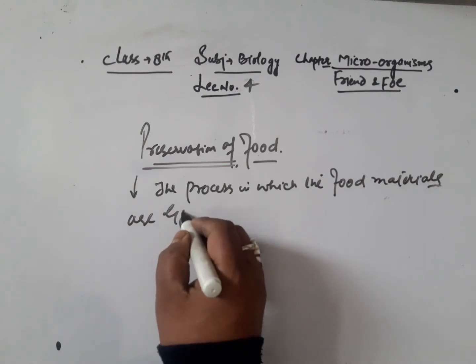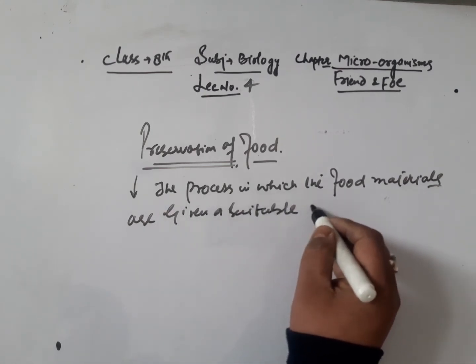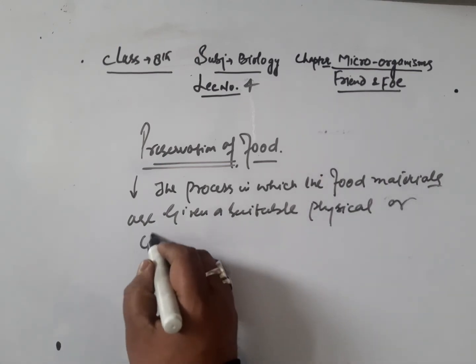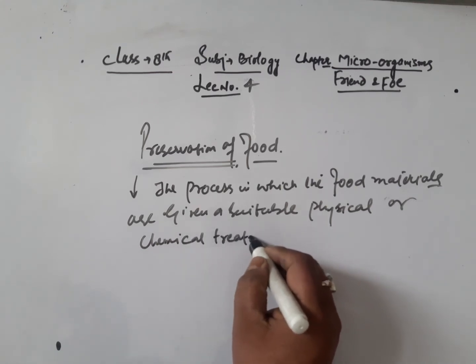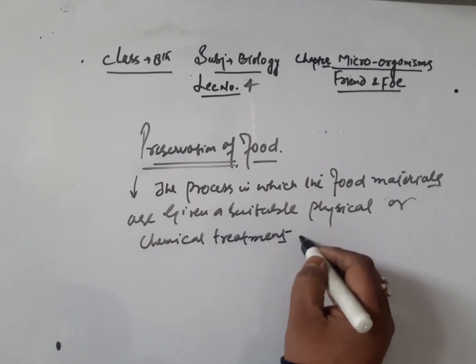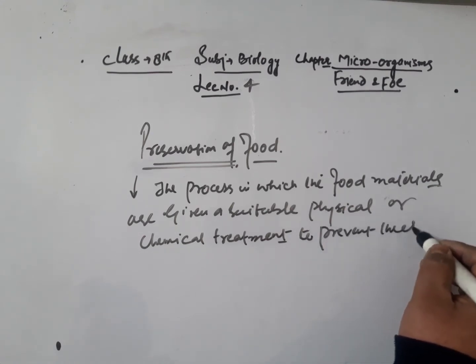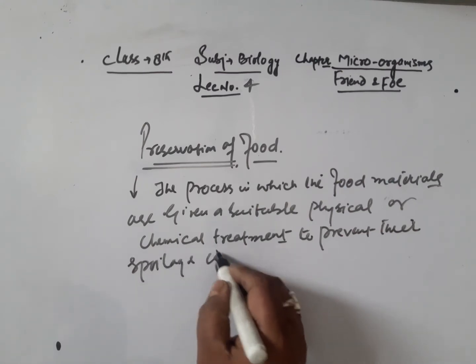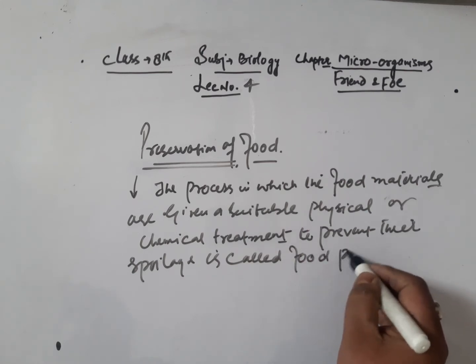are given a suitable physical or chemical treatment to prevent their spoilage is called food preservation.